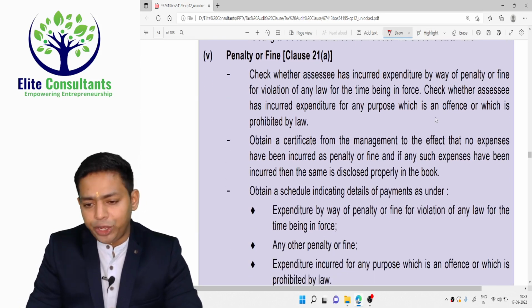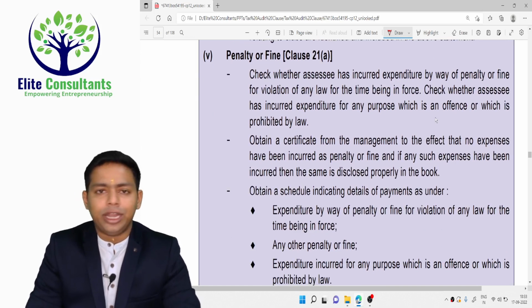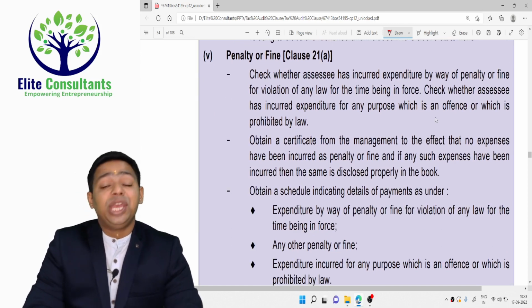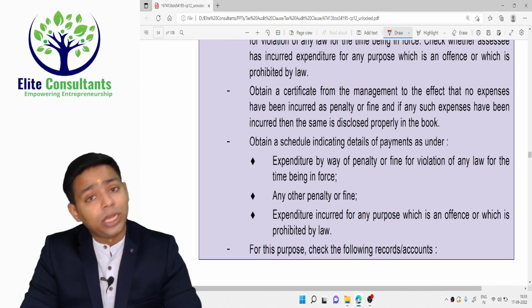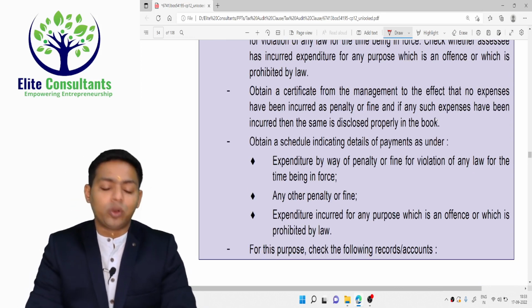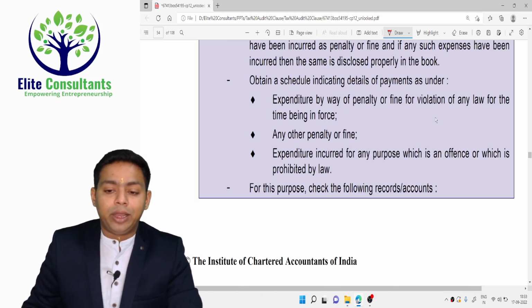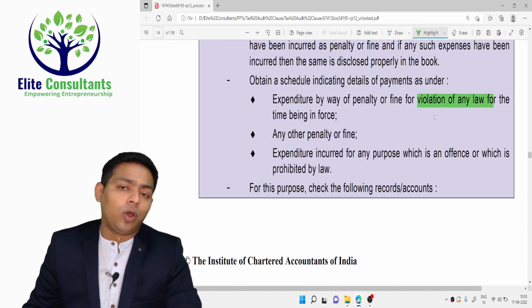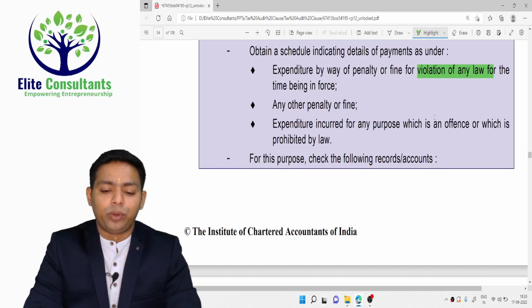Penalty and fine, I have already told you. If it is a breach of law, then it is disallowed. You have to mention that. If it is a breach of contract, it is allowed, but still you have to give the commentary on that. Why has the company paid a penalty to somebody? What was the breach? Whether it was in violation of the law. If it is in violation of any law, then you have to be very strict about it.